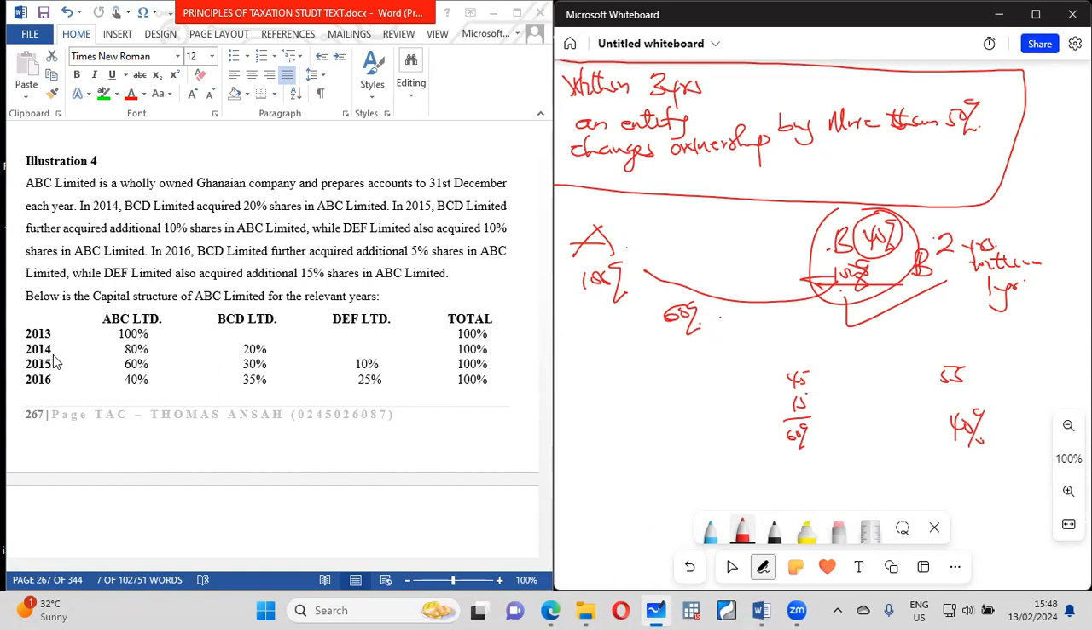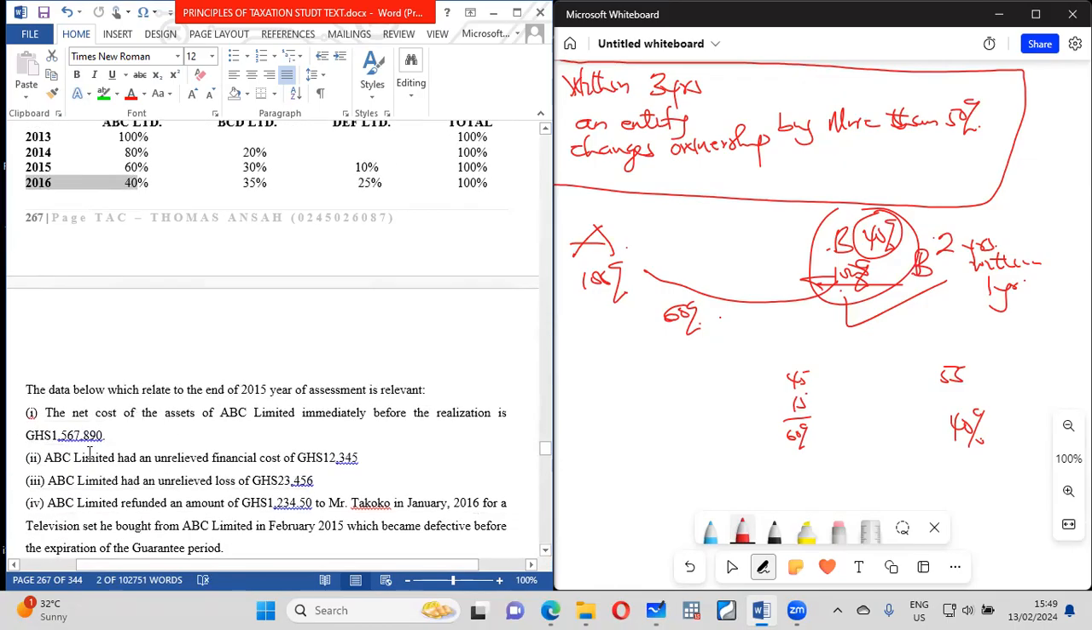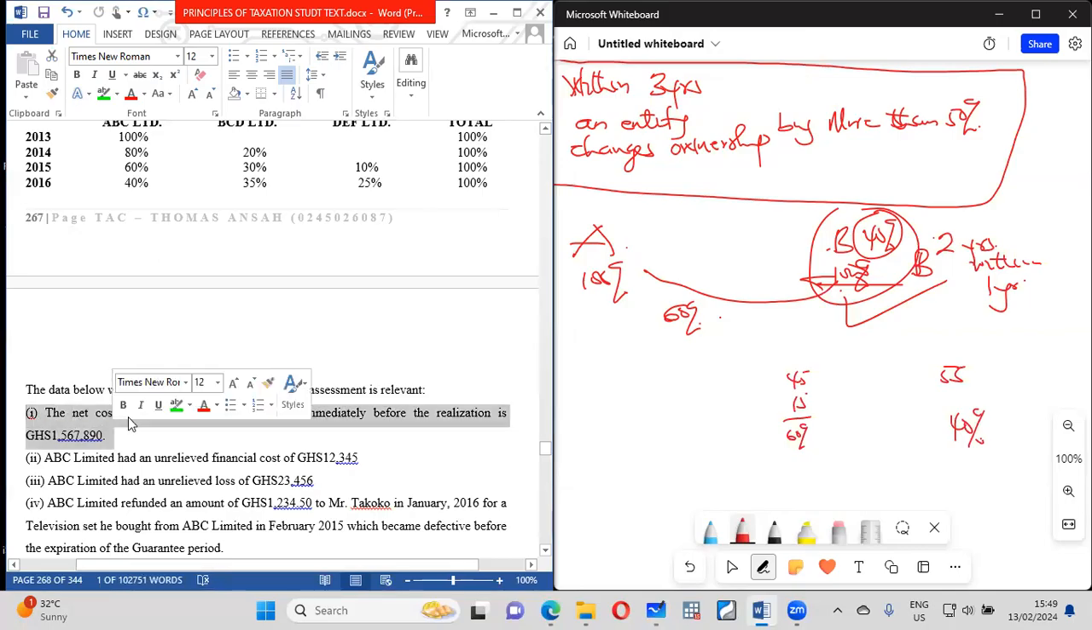So like you see from 2014 coming, ABC had this. By 2016, they are at 40%. In that case, what is going to happen is that ABC is now deemed realized. So the question goes on to tell us that there is a net cost of asset. It says that the net cost of the asset of ABC immediately before the realization is this. So that is the net cost.